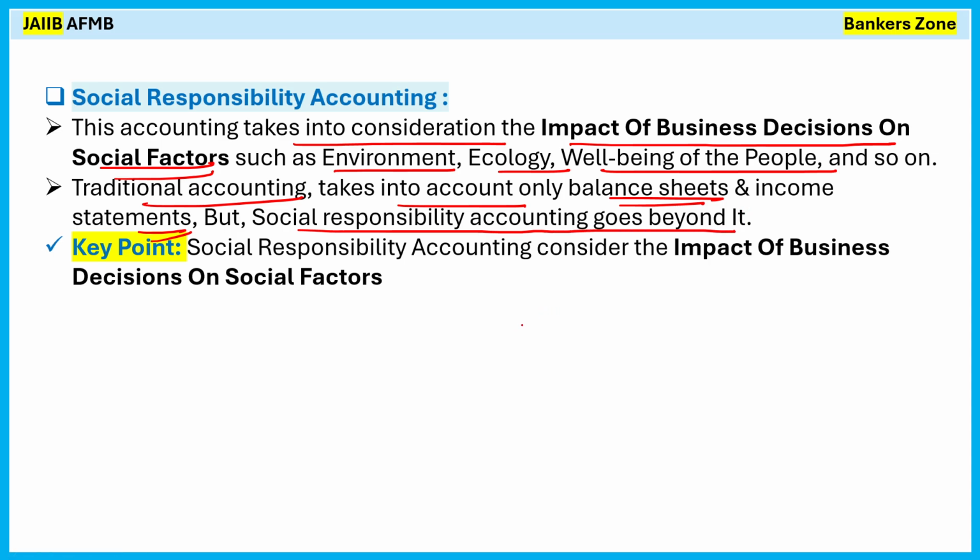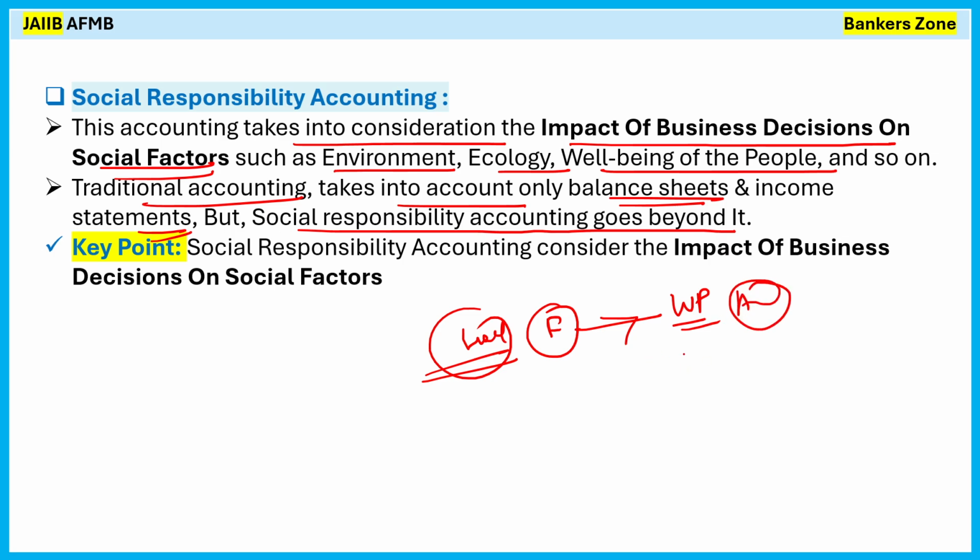Simply, for example, if you are installing a factory and that factory is earning you very good profit, but ultimately that factory is causing water pollution in that area. The people living in that area are suffering from different diseases. So is only earning profit your objective, while making harm to the environment and the people living there, right? So here is the concept of social responsibility accounting.